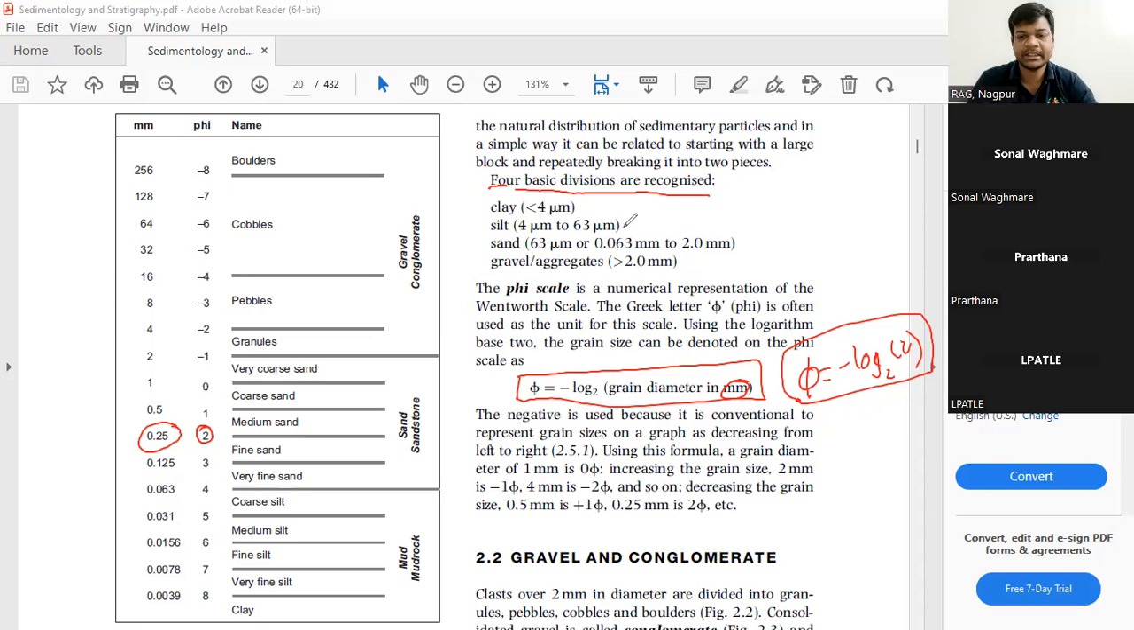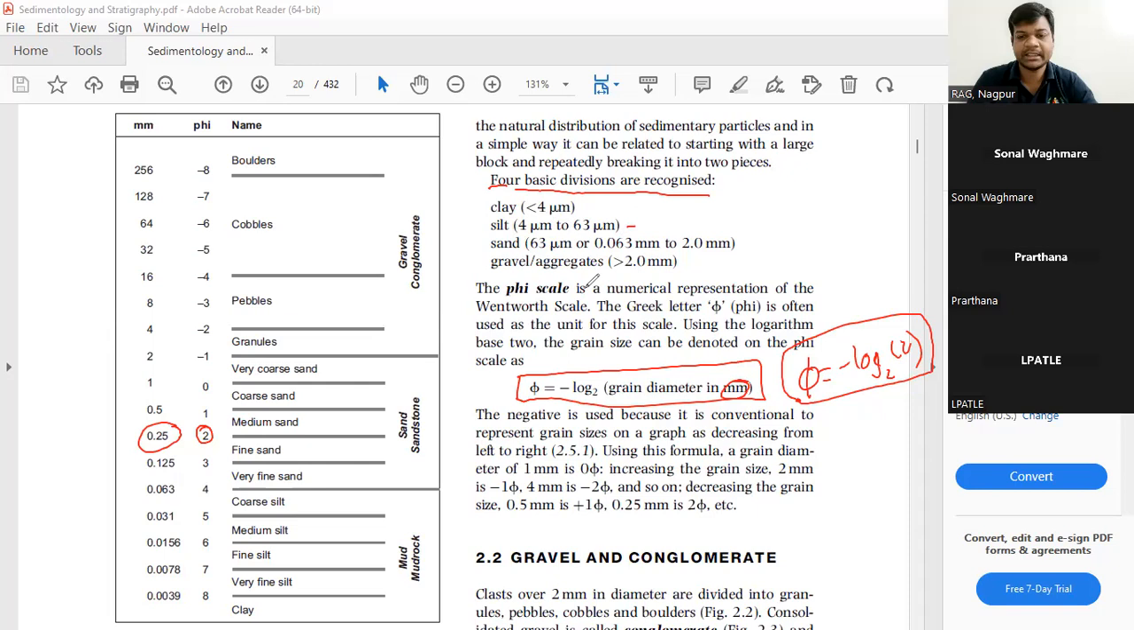Then silt, coarser than the clay, 4 micrometer to 63 micrometer. Obviously this also won't be recognizable by the naked eye.